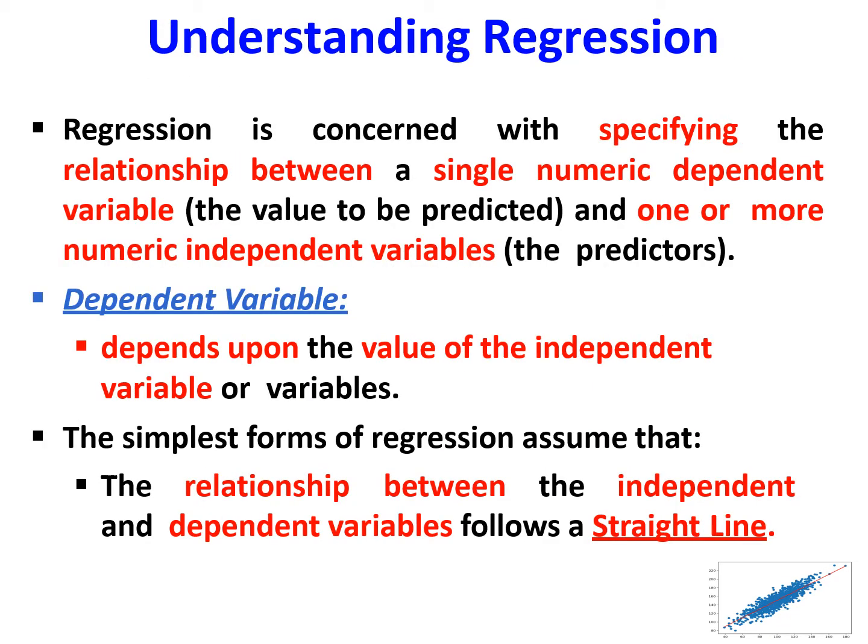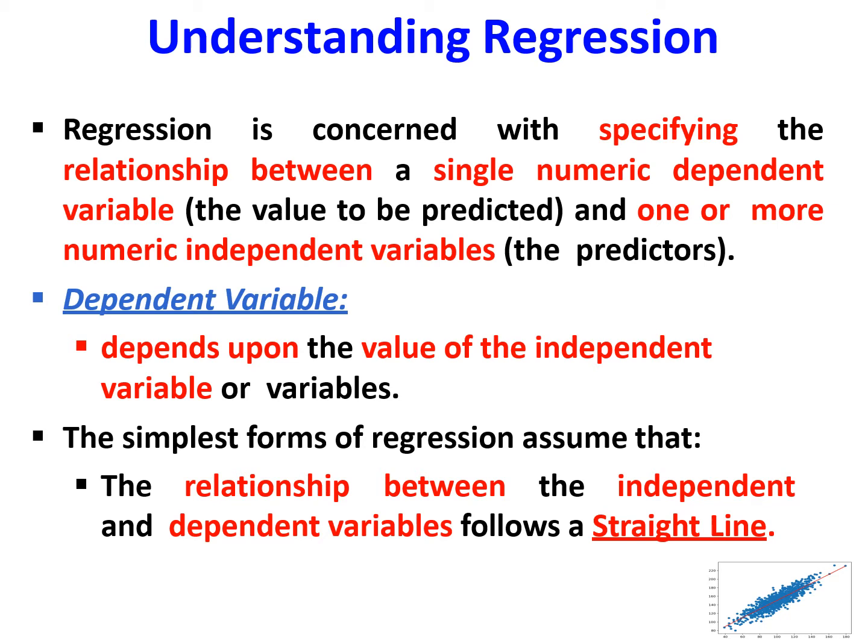Regression is concerned with specifying the relationship between a single dependent variable, that is the value to be predicted, and one or more numeric independent variables, that are the predictors. So regression is specifying a relationship between one dependent variable and one or more independent variables.